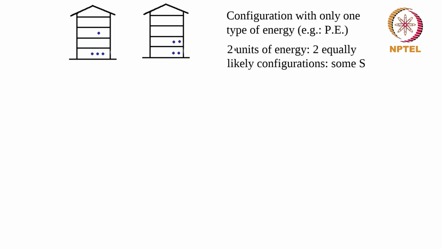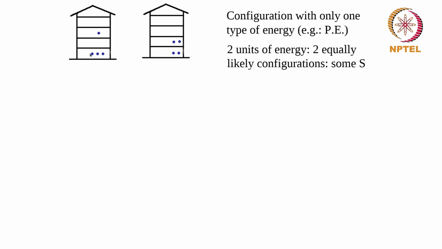And let us say initially this entire configuration has 2 units of energy. This 2 units of energy I can get in various ways. So what I am assuming is, in this entire discussion, if an object is on the ground floor, it has 0 energy. If one object is on the first floor, the total energy of the system is 1 unit. If one object is on the second floor, it has 2 units of energy. If it's on the third floor, it has 3 units, and so on.